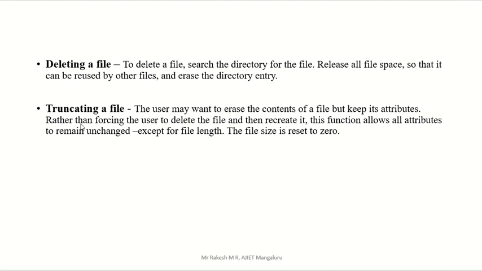Okay, but coming to truncating a file, it means the user may want to erase the content of the file. Inside the file he wants to delete the contents but keep the attributes as they are. Attribute means, as I told, name, size of the file, that file information is kept as it is, but what is inside the file, just delete that. Don't delete the file, just delete the information present inside that file. But the deleting a file concept means delete the entire file itself, then it will delete all the attributes also.